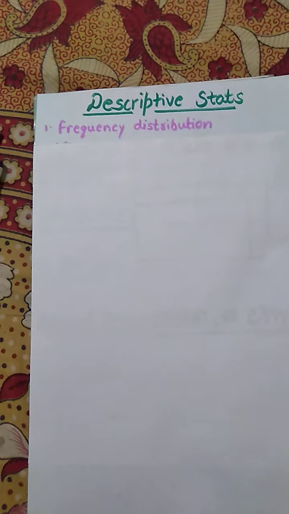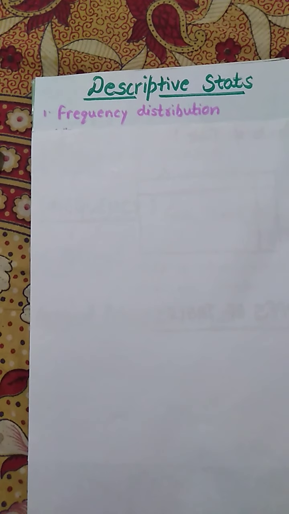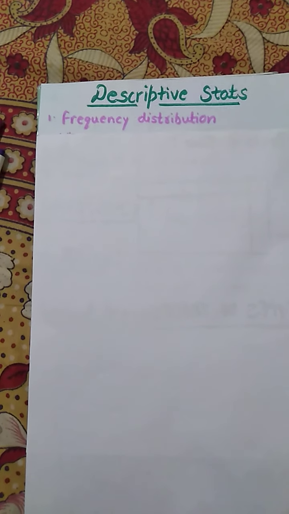In frequency distribution, we include the frequency of the data. We will be studying it in detail. Here you only have to understand that frequency means the number of times a particular data has been repeated.